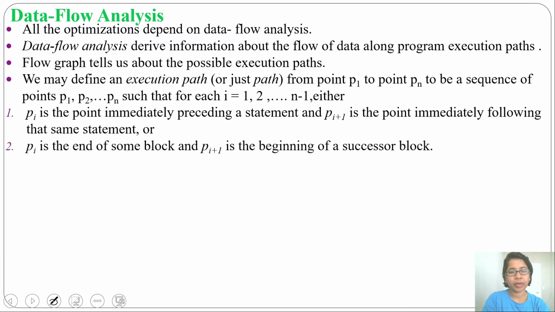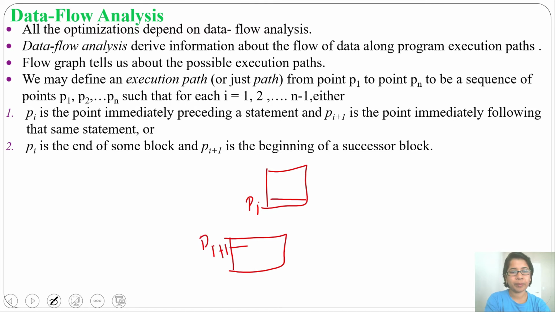Next, the second condition: Pi is the end of some block and Pi plus 1 is the beginning of a successor block. Let this be one block, where the point is Pi, and there is another block, where the point is Pi plus 1.